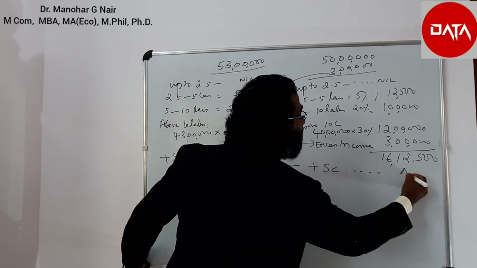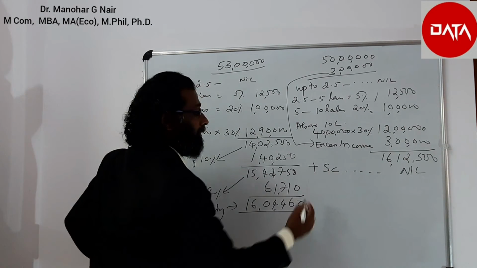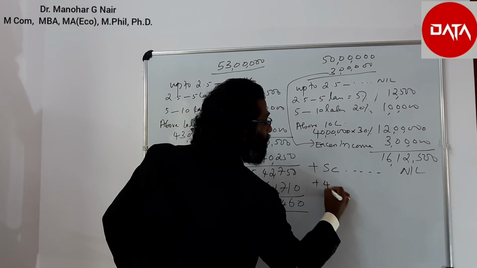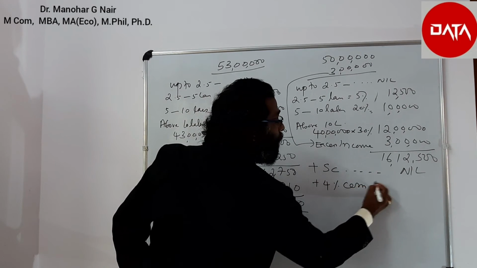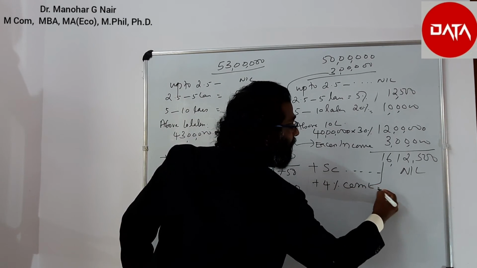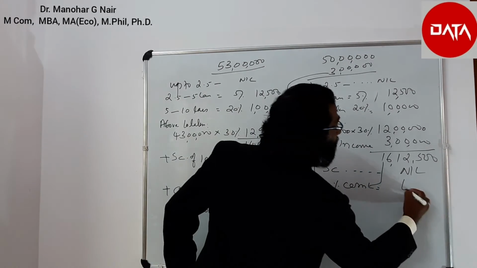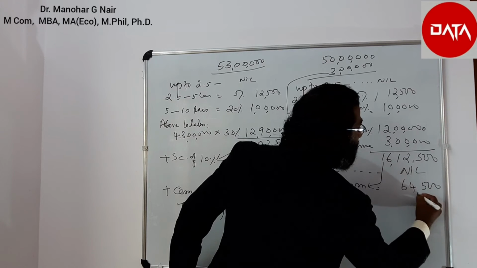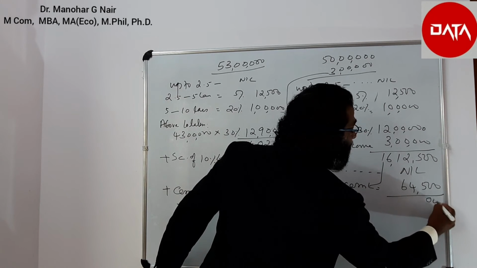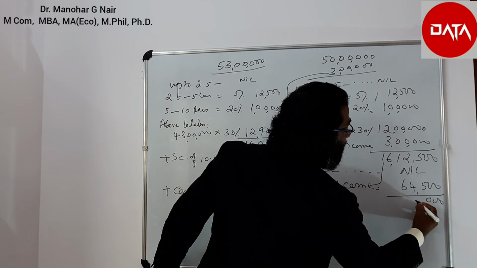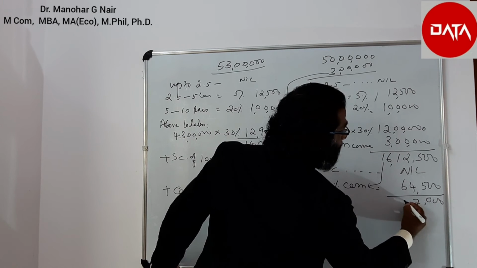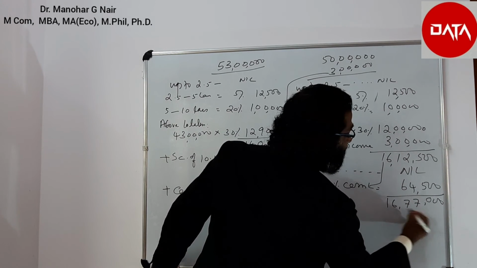Here it is nil. Surcharge will be exempted, but add 4% cess. 4% of this value equals 64,500. Now the tax to be paid is 16 lakhs 77,000.